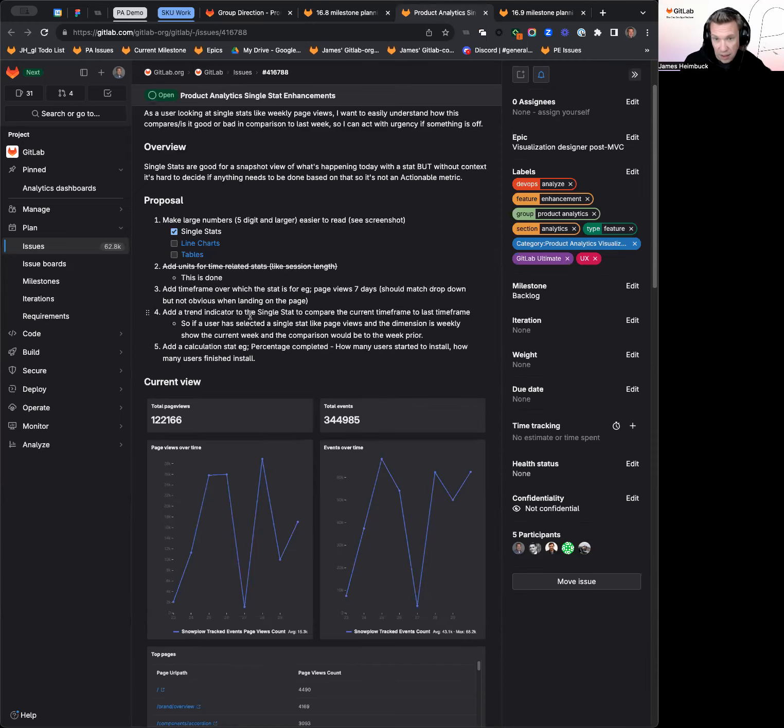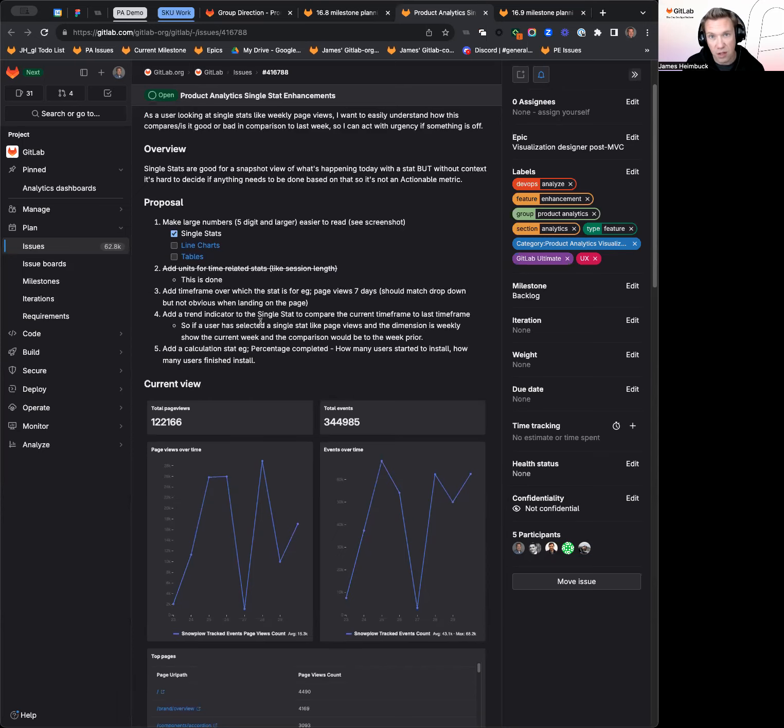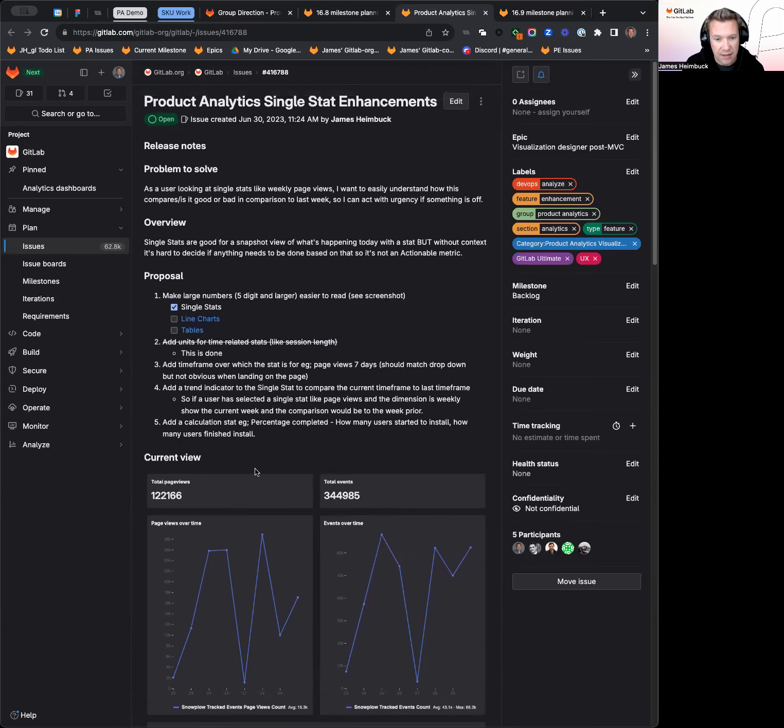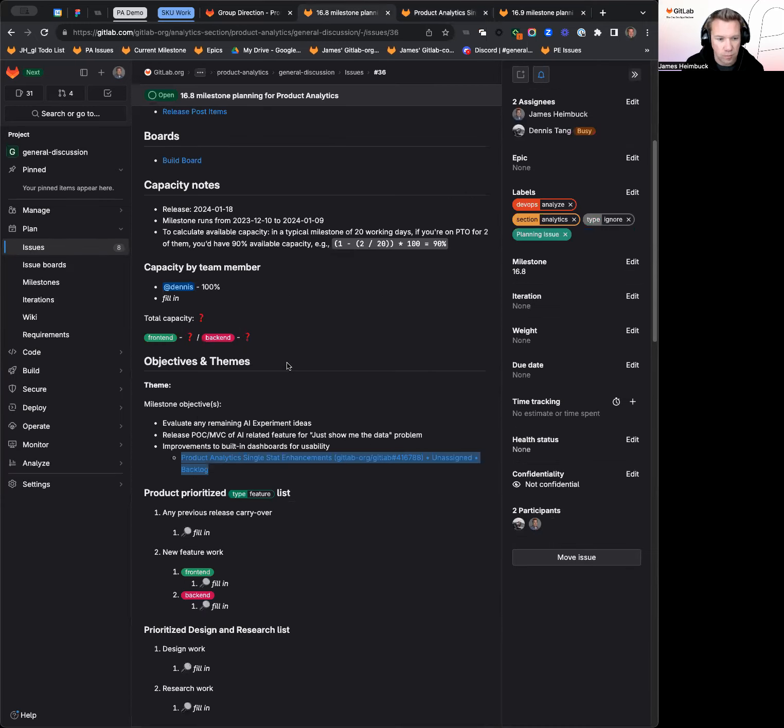Some other things. So we can get in here and start to make some issues and refine those of what's going to make it easier for users to use these single stats themselves. So those are the big objectives, and I'll start to create issues and drop them into the 16.8 milestone today and tomorrow so that we can do some refinement on those, make sure that we understand the problem, have a good sense of the solution space and can start to refine on those.